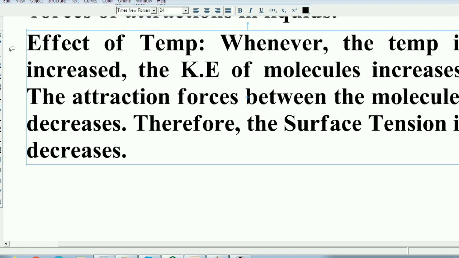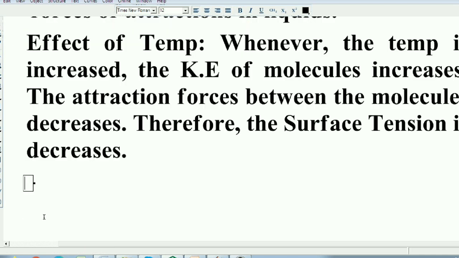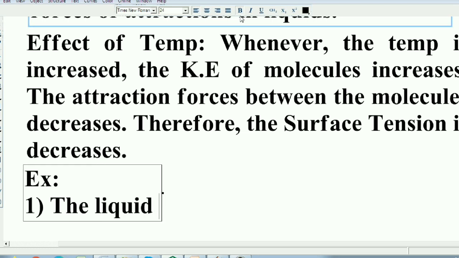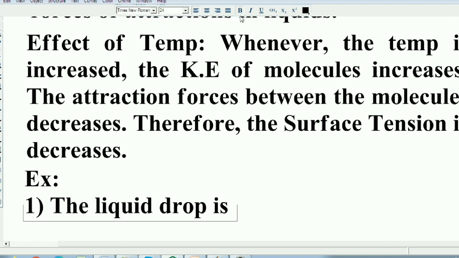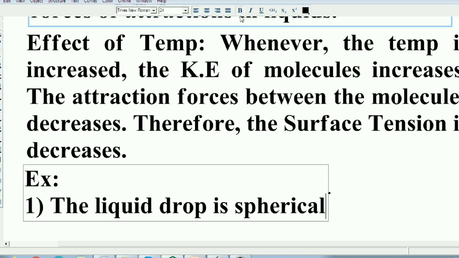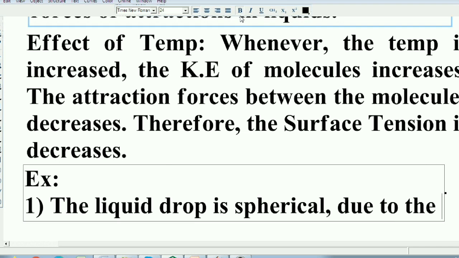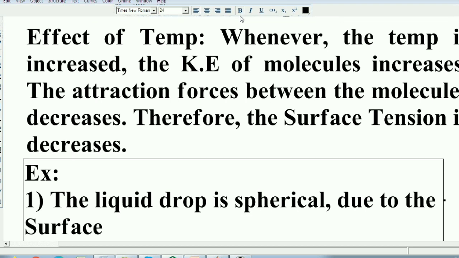So we can see some examples of surface tension. Students, if you see, the liquid drop shape is spherical. This is due to the surface tension. Because of the existence of surface tension in liquids, the liquid drops are spherical in shape.